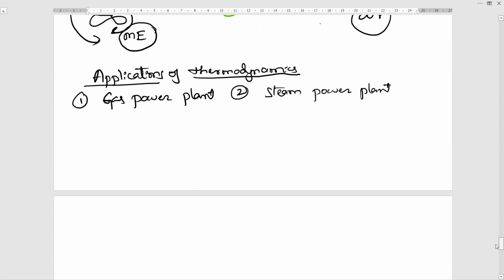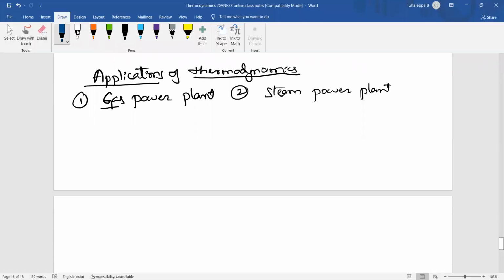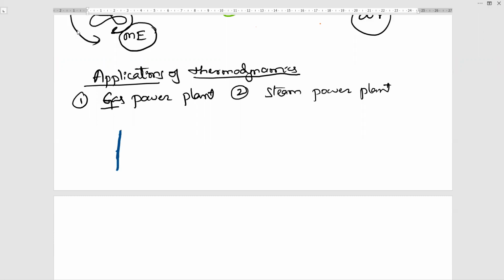First, I will take the gas power plant. So a gas power plant consists of 3 major components, as we know. The first component is the compressor. Dear students, a gas power plant works on which cycle? Which thermodynamic cycle? Brayton cycle. Very good.